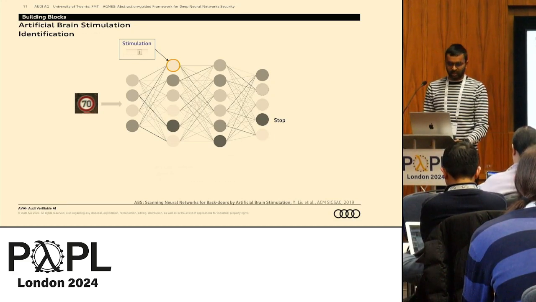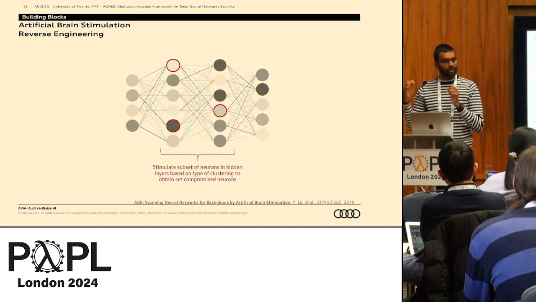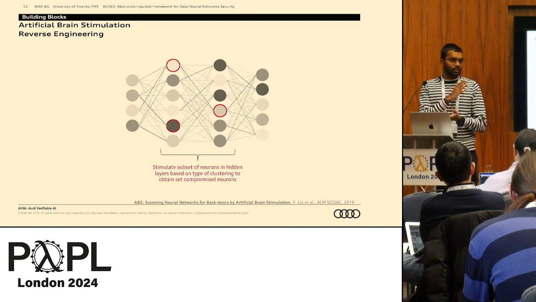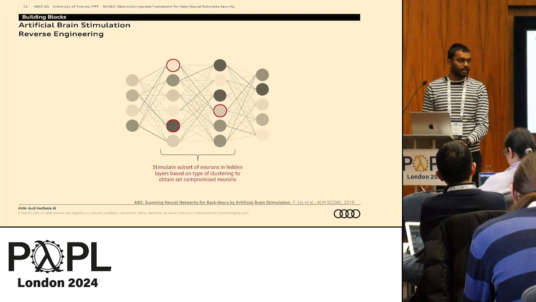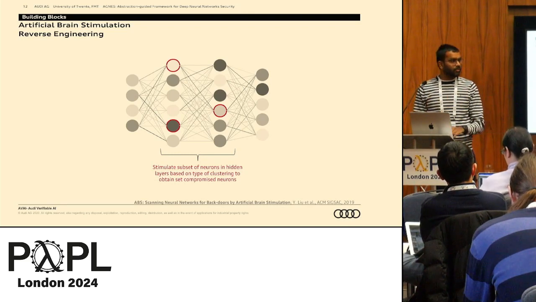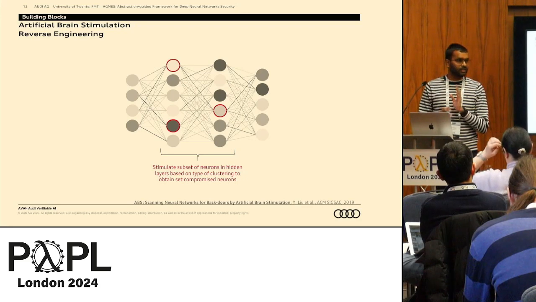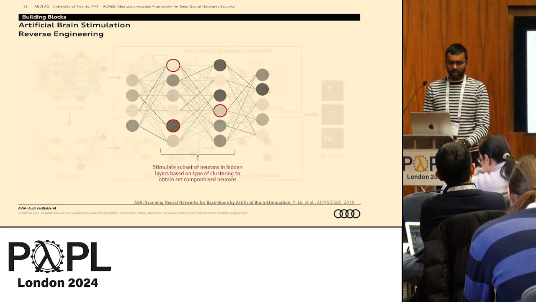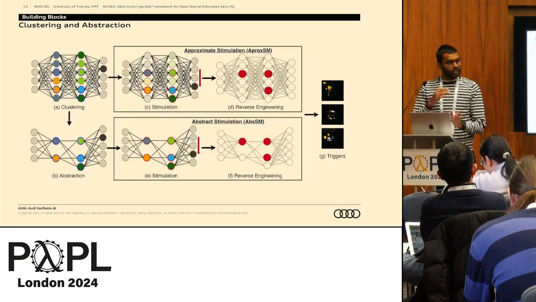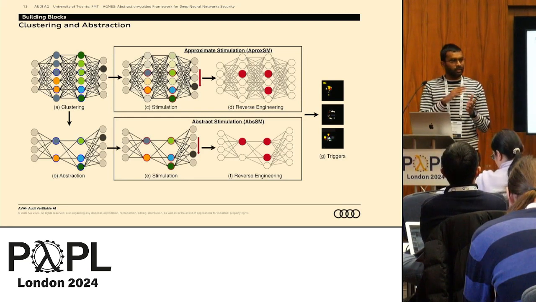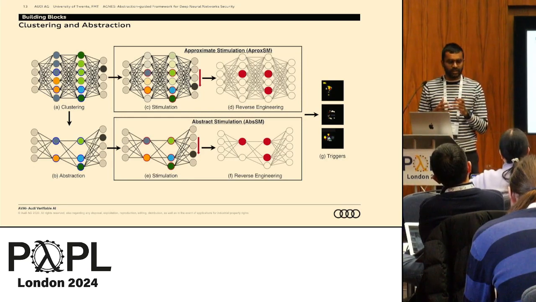And the point is to finally get a set of neurons that are considered compromised, and then we analyze it to get some understanding of why this happens. Now the number of hidden neurons can be huge, so that's where my technique comes in. So we try to somehow abstract the set of neurons based on some clustering techniques. Now I'll go into module 2. This is a clustering method, and we propose 2 different kinds of clustering methods.